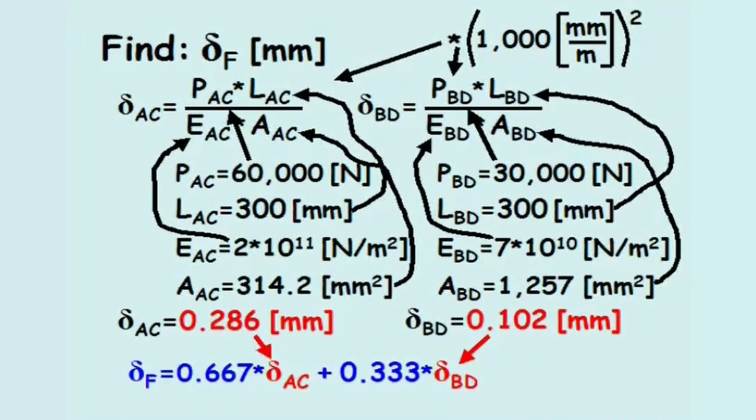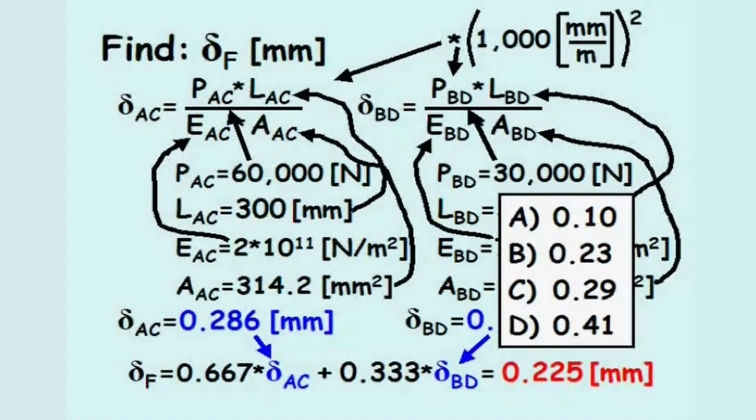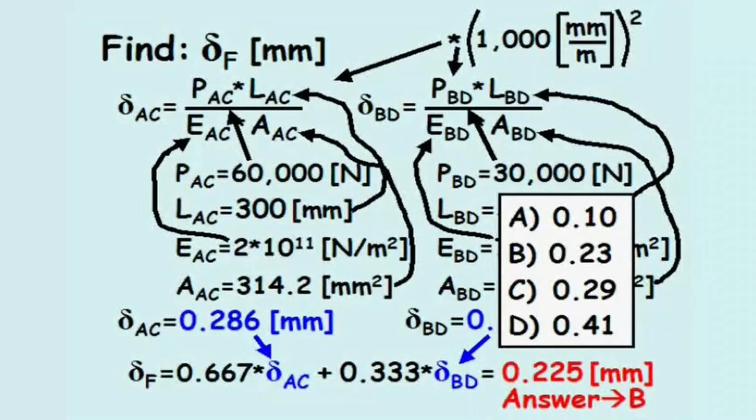Substituting in the axial deformation for the two columns into the previous equation, the displacement at point F calculates to be 0.225 millimeters. When reviewing the possible solutions, the answer is B.